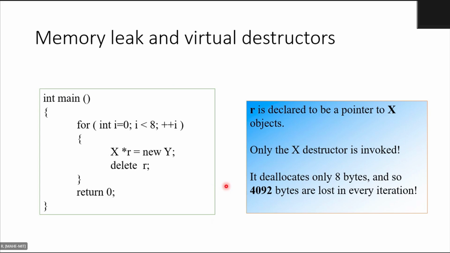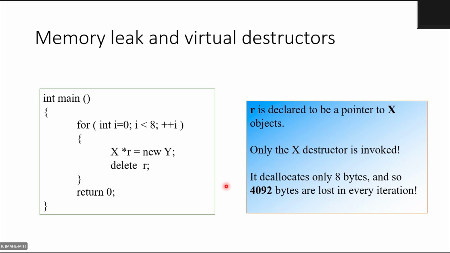And the remaining 4092 bytes are lost in every iteration. Imagine, how many bytes are allocated but never retrieved or never taken back? So a huge memory leak is possible here. This is nearly 4K in every loop, and there are 8 such loops. So you can even change your program and you can lose a lot of memory.